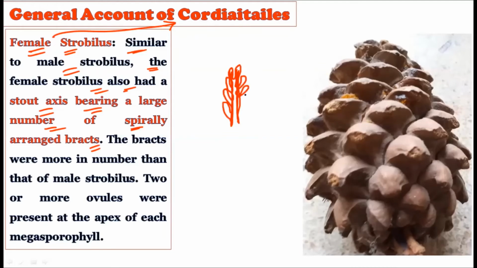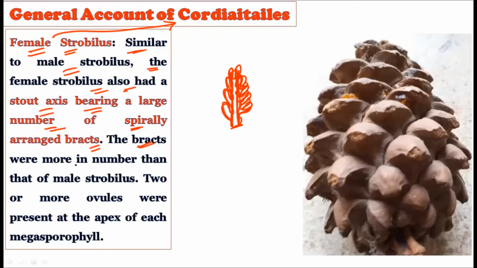So the general appearance of the male and the female cone is quite similar. Either the male or the female strobili shows a central axis and spirally arranged bracts.